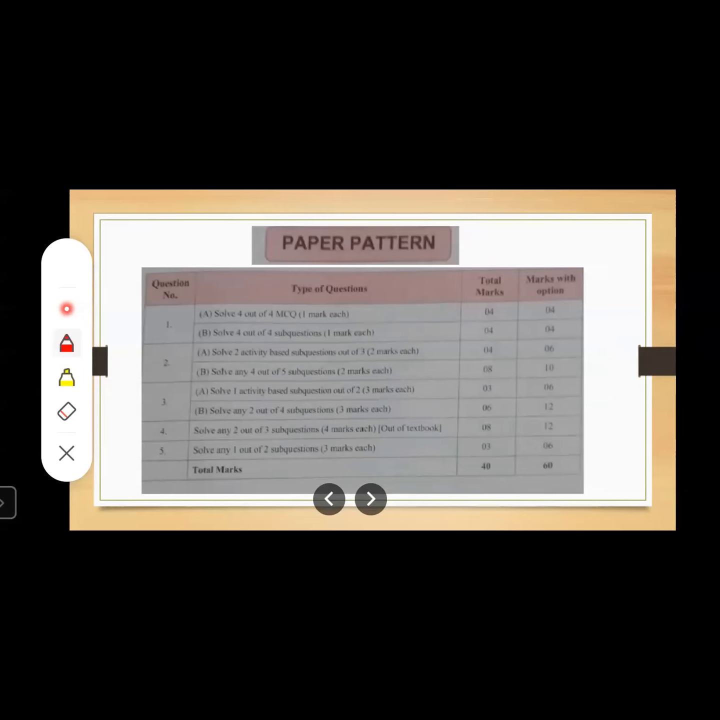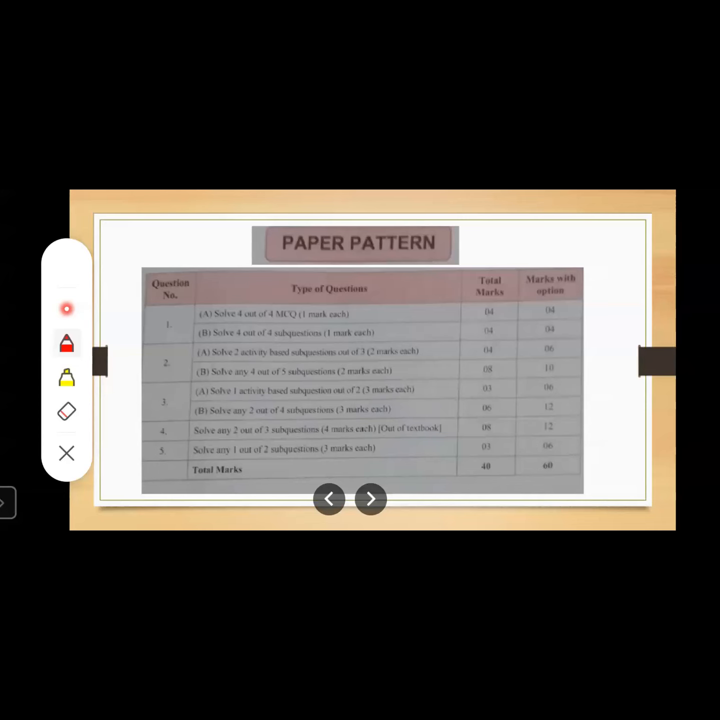In total, it carries 5 questions. First question, question number 1A, there will be a total of 4 questions and each carries 1 mark. There will be no options. Question number 1B, there will be 4 sub questions. You have to attempt all 4 and each carries 1 mark.